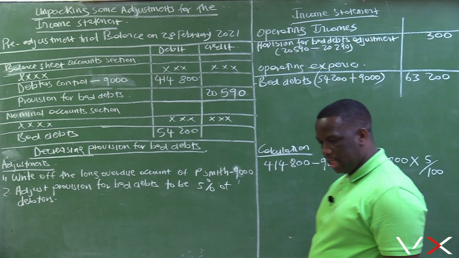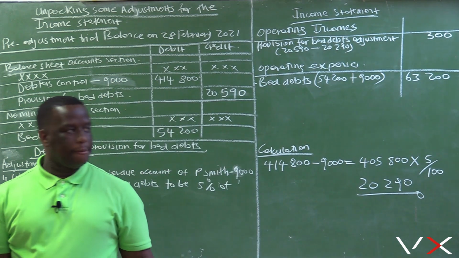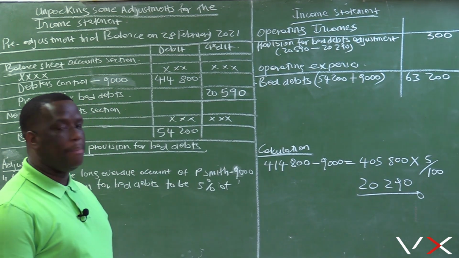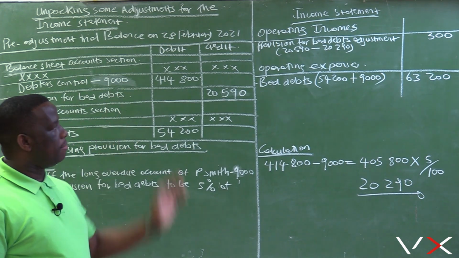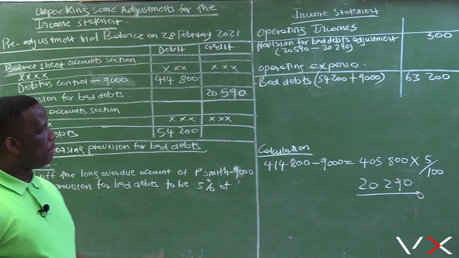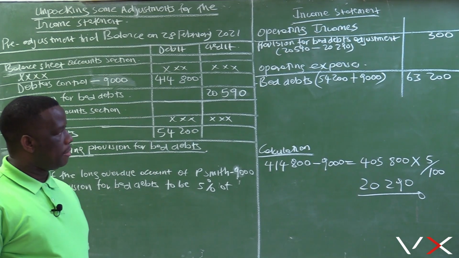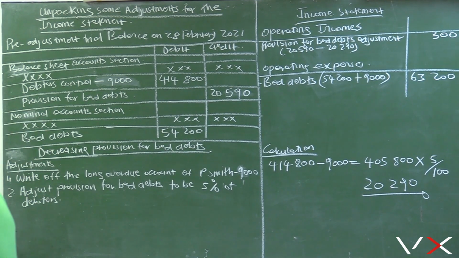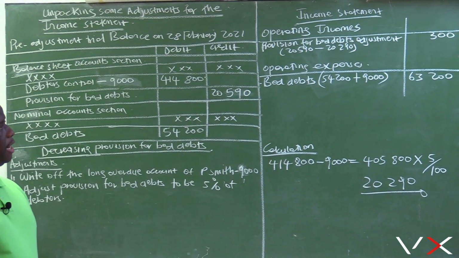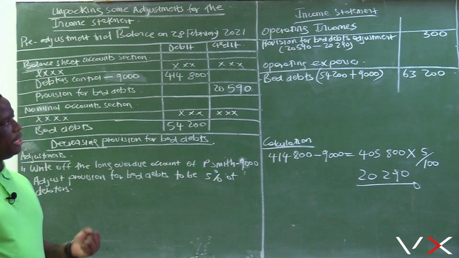This addresses a question which is normally asked by most students: why does provision for bad debts adjustment appear under operating incomes, while in some activities it appears under operating expenses? The answer is very simple. Provision for bad debts adjustment can either be an increase or a decrease.